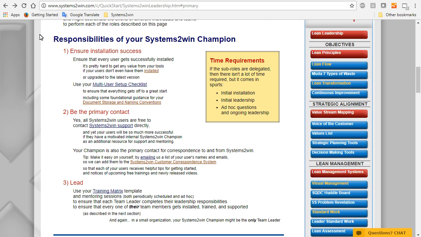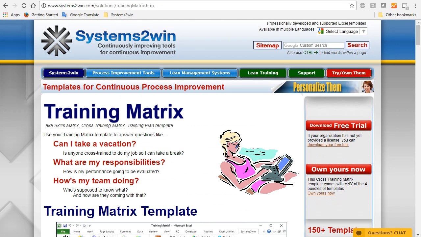The third and by far most important responsibility is to lead. And the tool that you'll find most helpful to help you lead is your training matrix template.